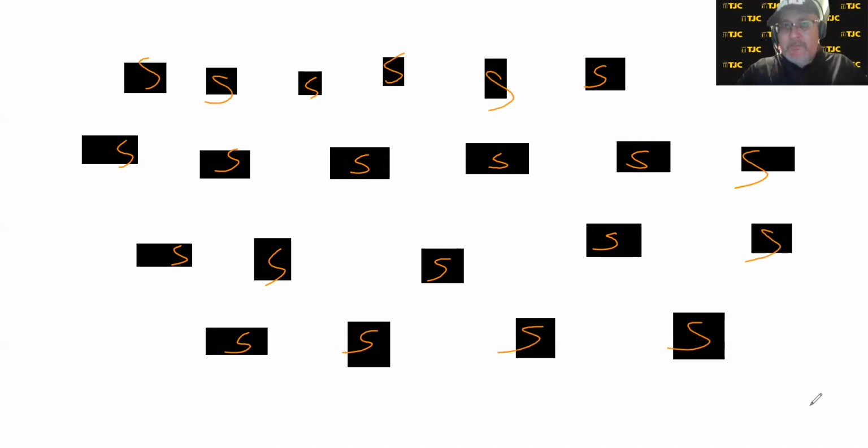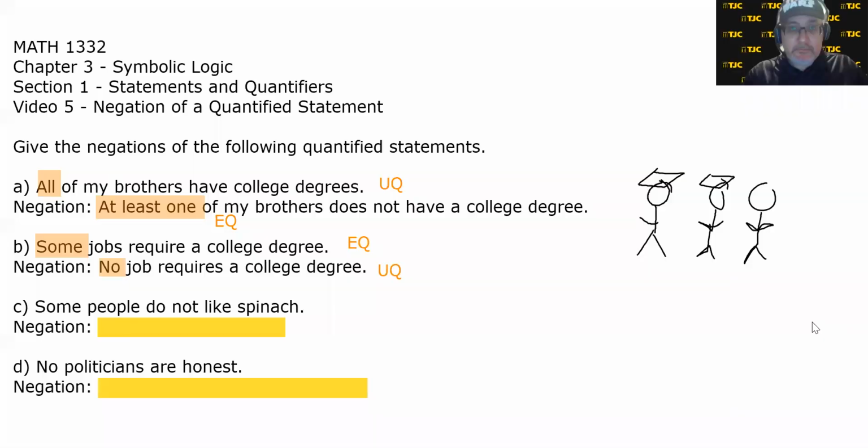What would have to happen for me to be wrong? If these black boxes represented all the people in the world, and I said some don't like spinach, what would have to happen for me to be wrong? Every single person would have to like spinach. Now, if I said some of these people don't like spinach, I would be wrong. Why? Because all of them do. So, what's the negation of some people do not like spinach? All people like spinach.